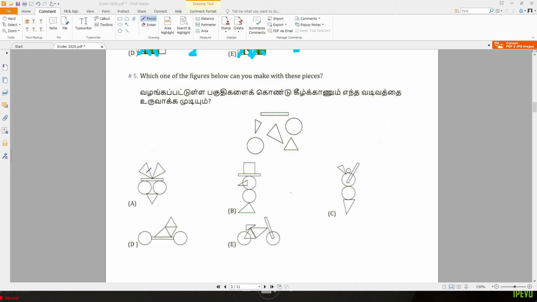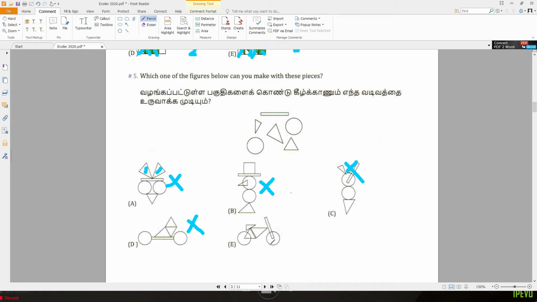Okay, we have two of this type of triangle, but here we only have one, so A cannot. Look at here, we have one square, but we don't have a square, so this is also wrong. Here we have one small circle, this also cannot. Here we have two circles, one rectangle, one big triangle, but two equilateral triangles, so this also cannot.